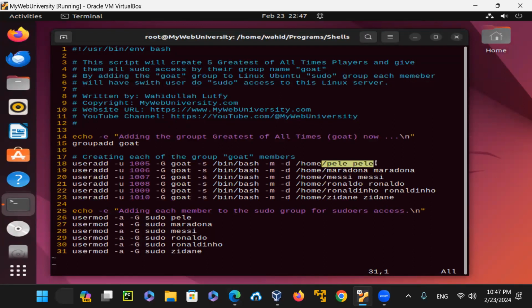Pele was the oldest one, and some of them like Cristiano Ronaldo, Messi and Zidane are the youngest. God bless Pele and Maradona, they are no longer with us. And for the ones that survived, hopefully they will shine for a number of years and have good health as well. So let's get started with Linux Ubuntu.